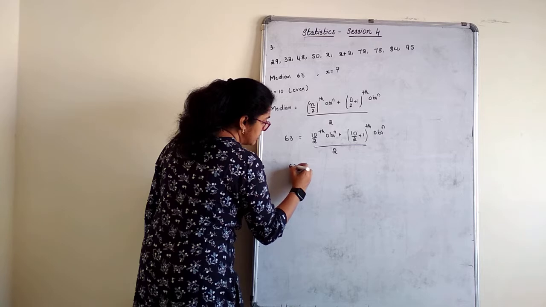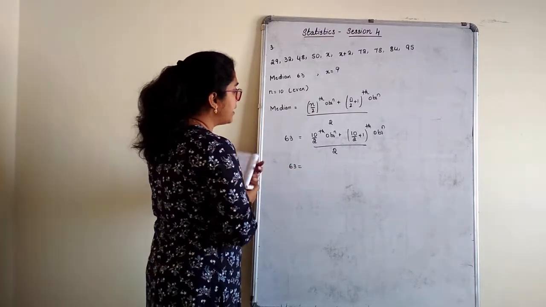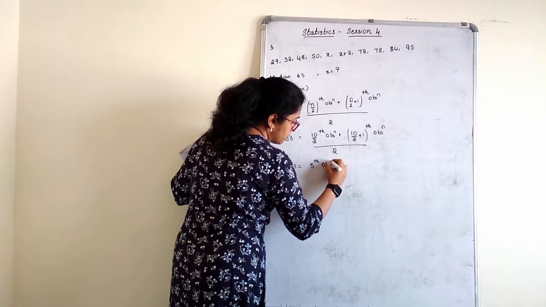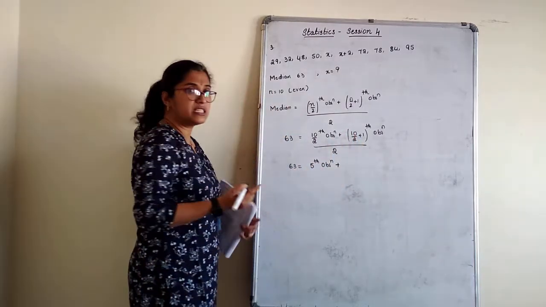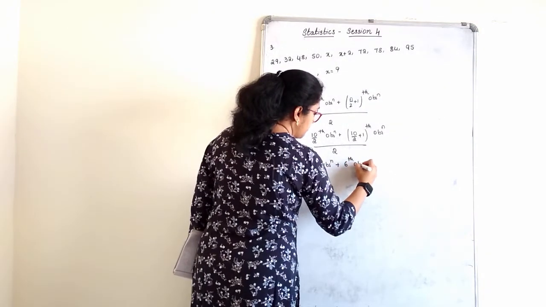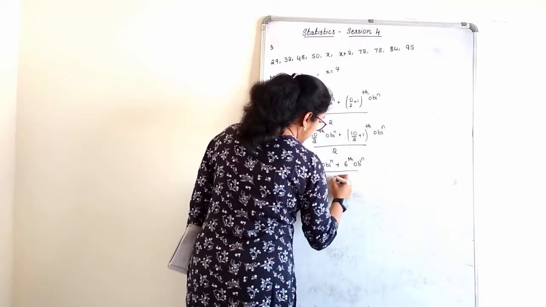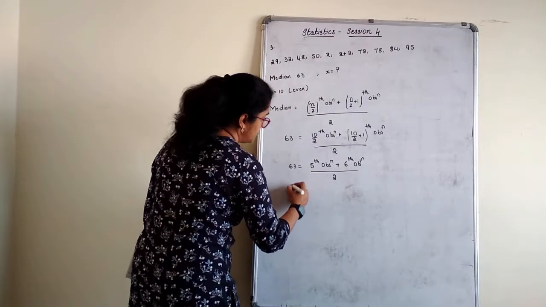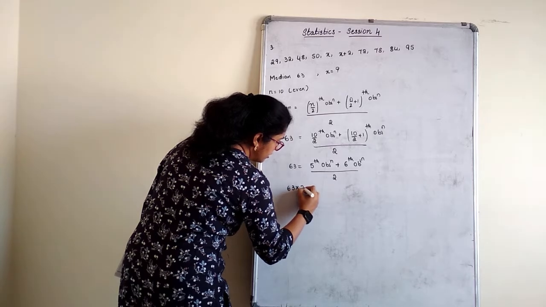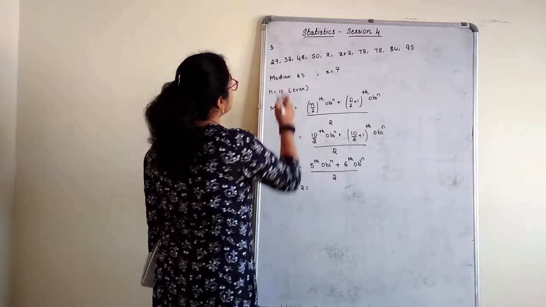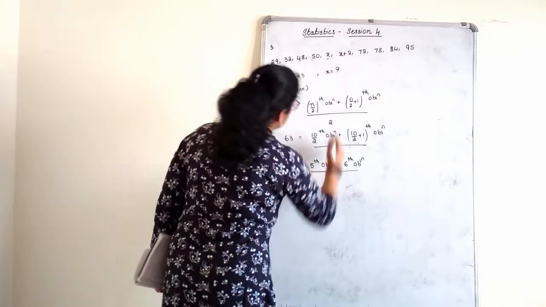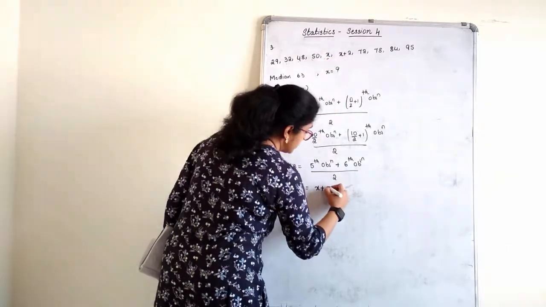Median is how much? 63. 63 is equal to, what is 10 by 2? Fifth observation plus 10 by 2 is 5, 5 plus 1 is sixth observation, divided by 2. So, if you want, you can just take 2 this side now. 63 into 2 is equal to fifth observation. 1, 2, 3, 4, 5 is this x. This is fifth, this is sixth.